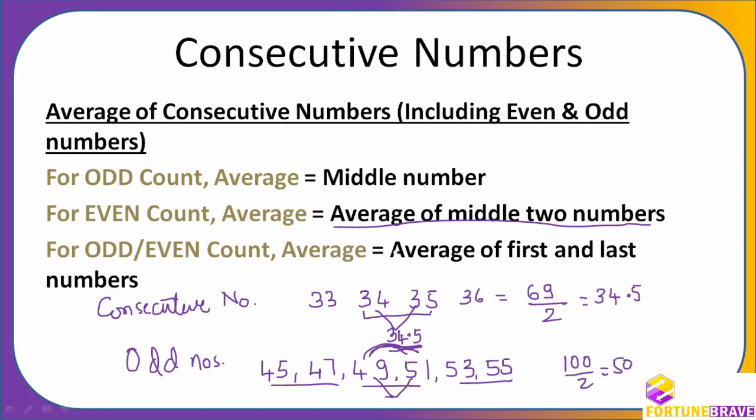Now onwards, what we'll do? We'll take the middle of the middle numbers. Got it? So 50, 49, 50, 51. So 50 is the average. Understood? Right or wrong? Okay.